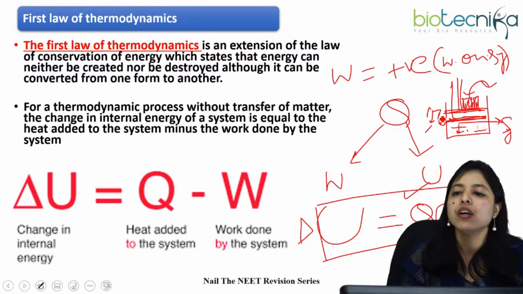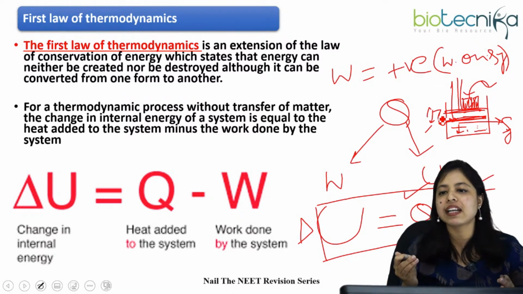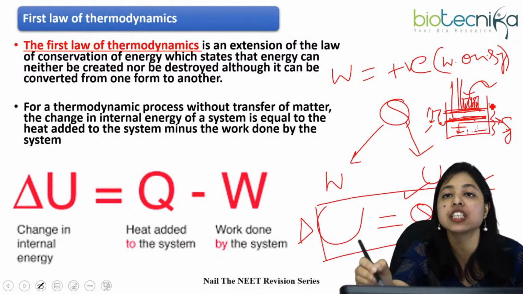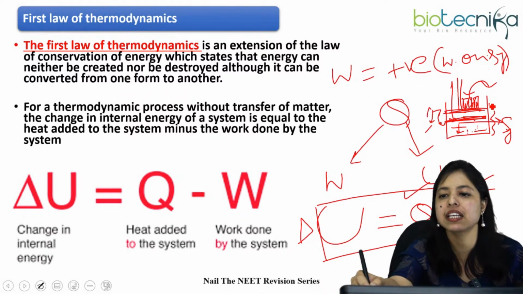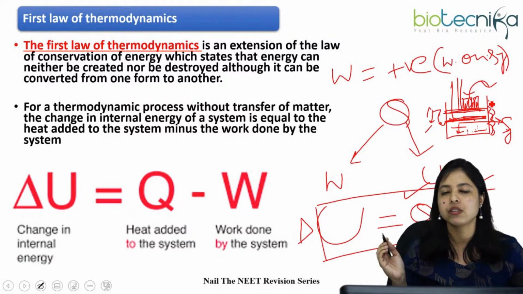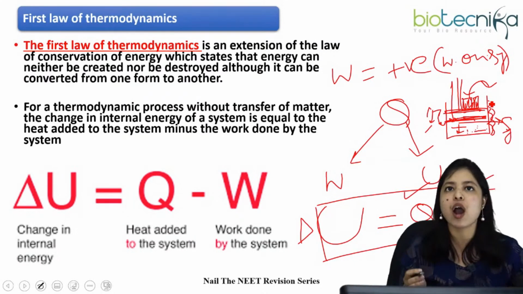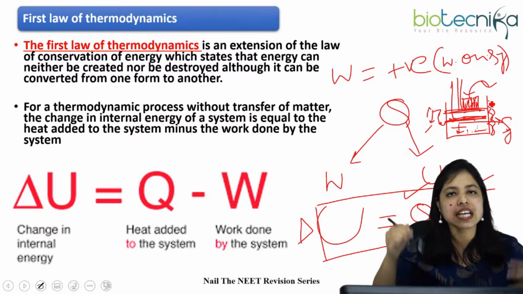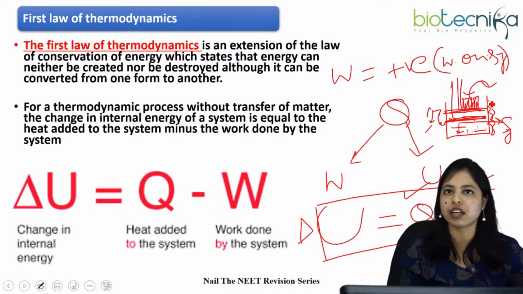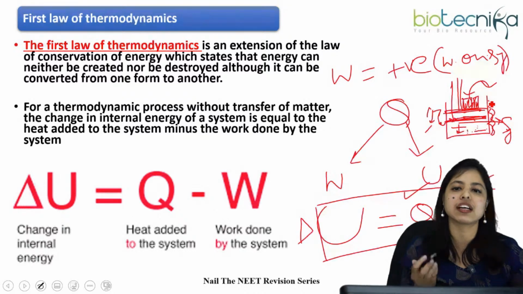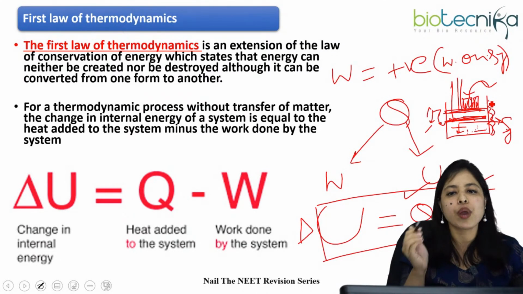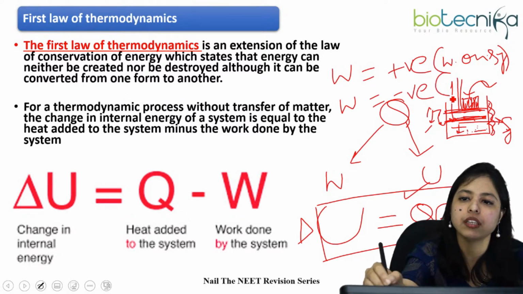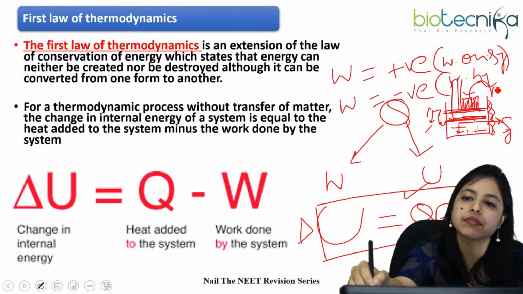The gas in the chamber is expanding again. Now the gas itself is performing the work, so we say work is done by the system. When work is done by the system, W will be negative.